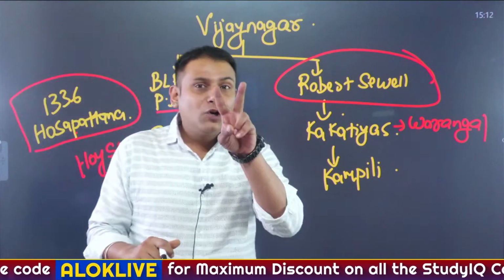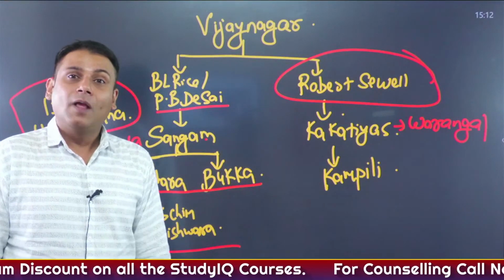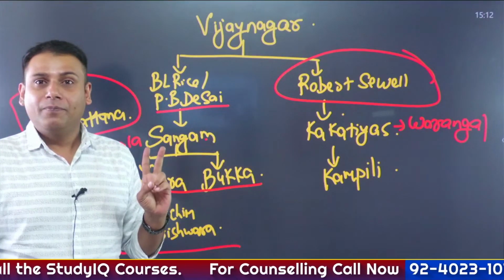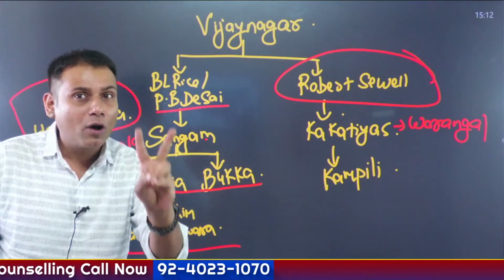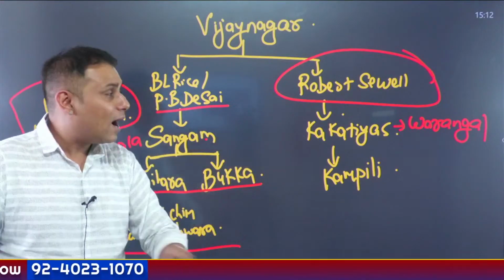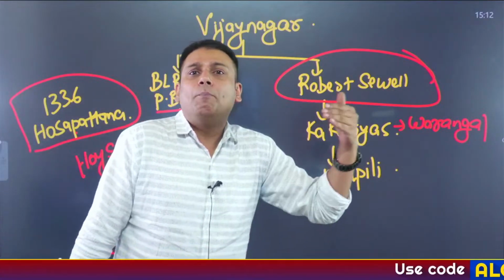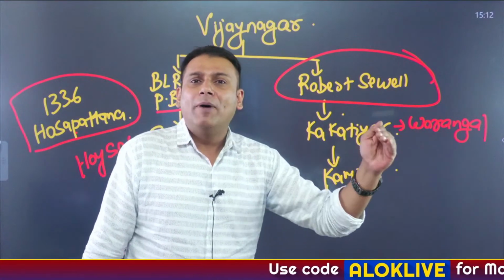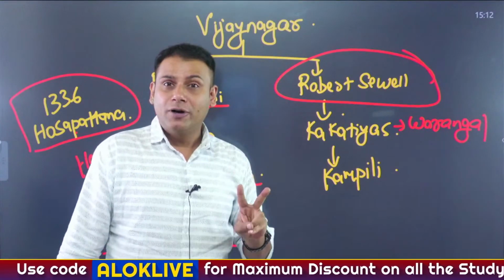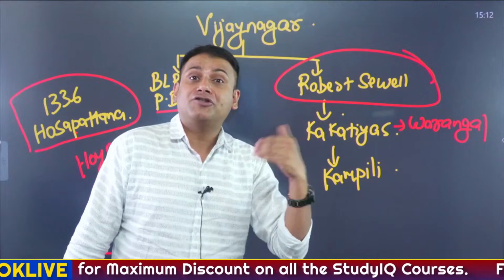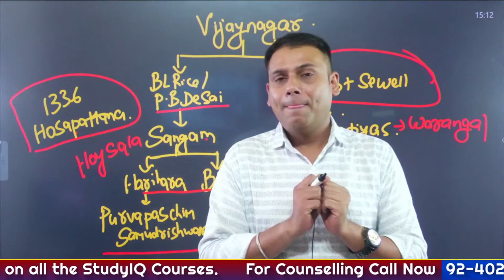There were 2 brothers, Harihar and Bukka, who were feudatories to Kakatiyas of Warangal. The Kakatiyas were defeated by Muhammad bin Tughlaq. These 2 brothers were captured, and as per historian Farishta, they were forcefully converted into Islam.